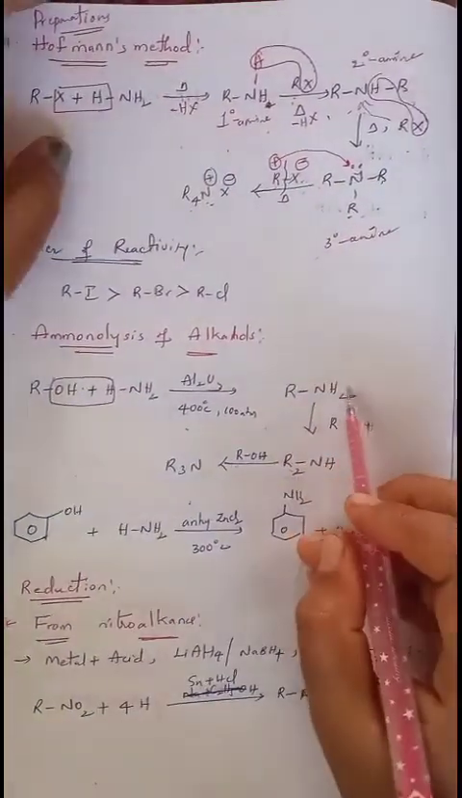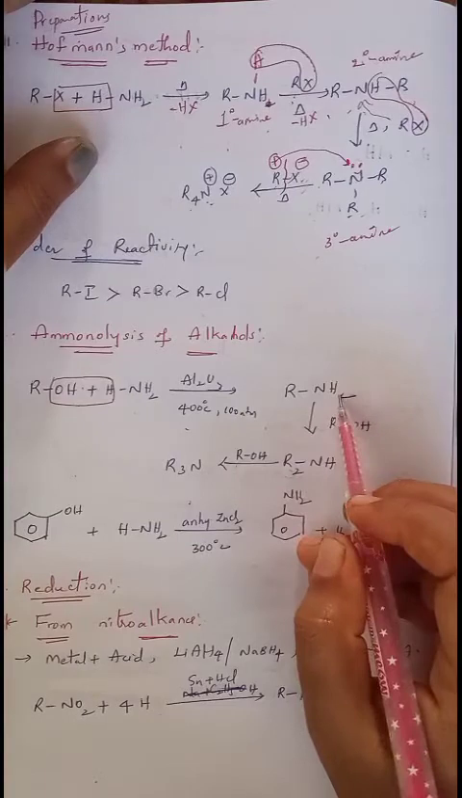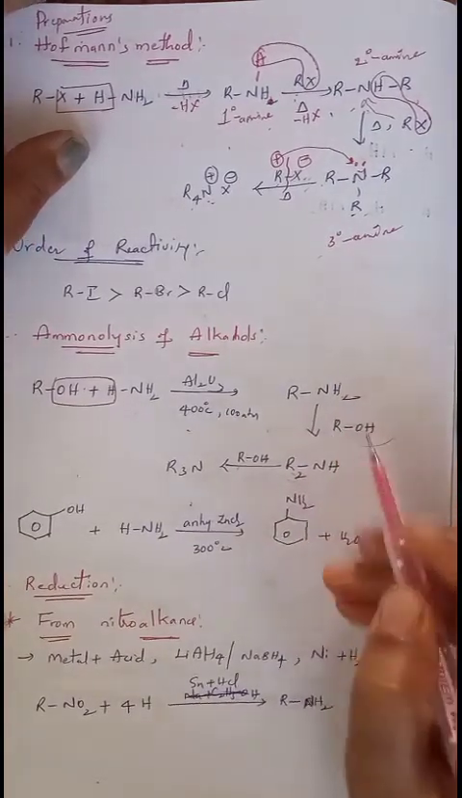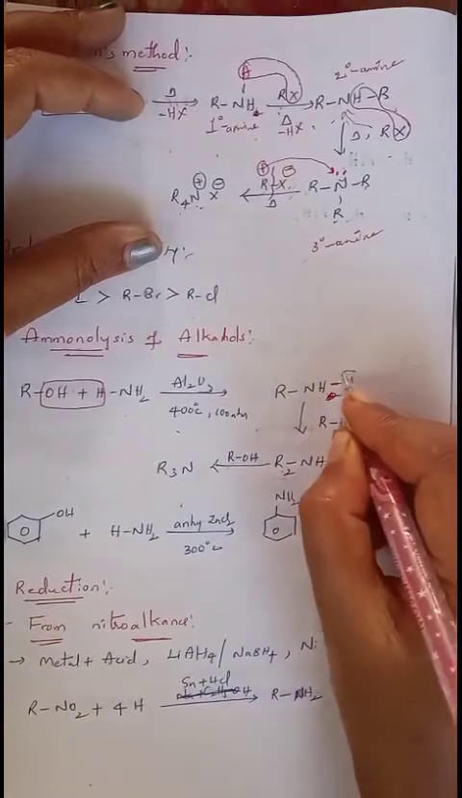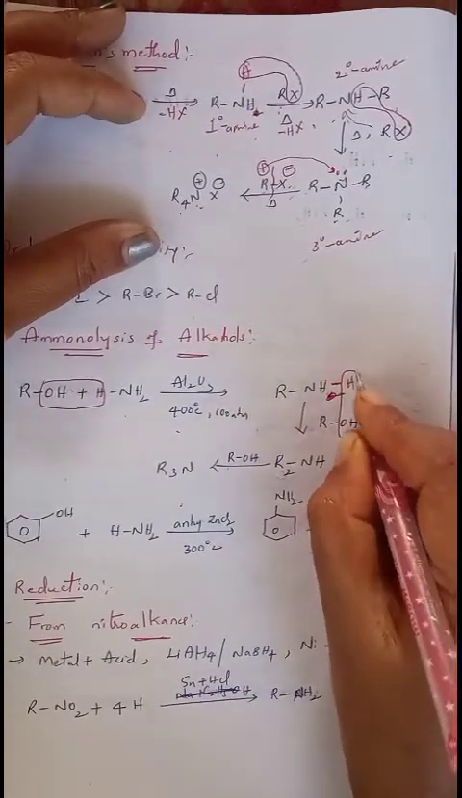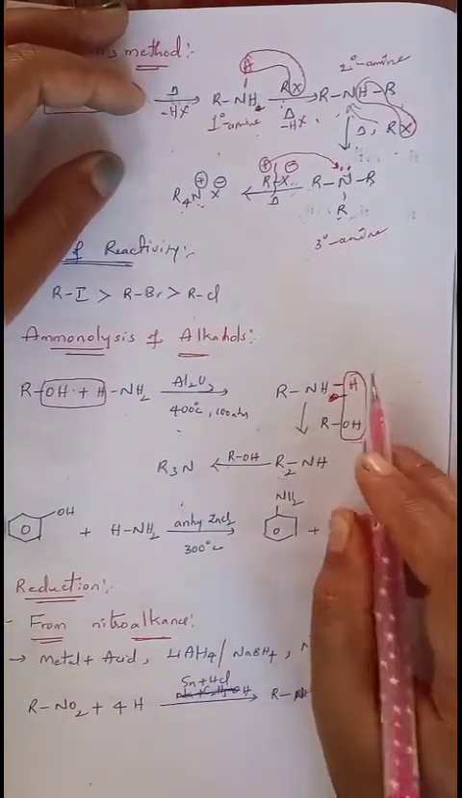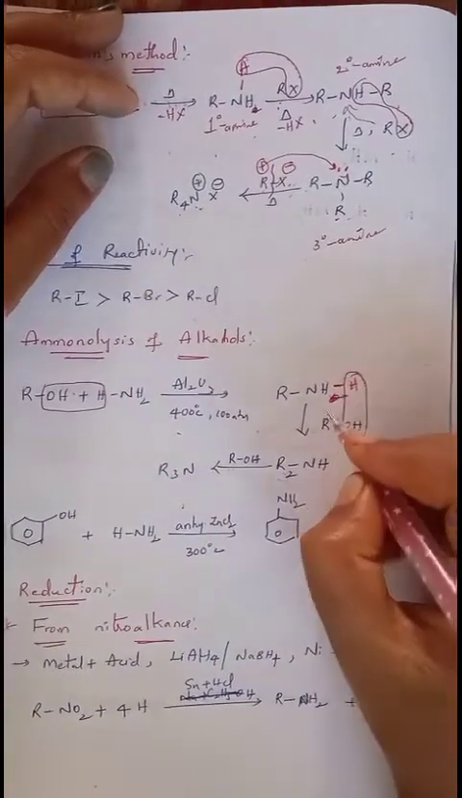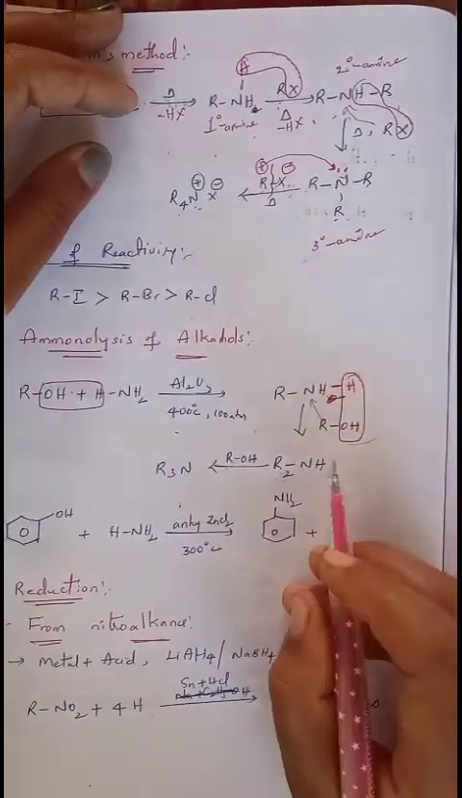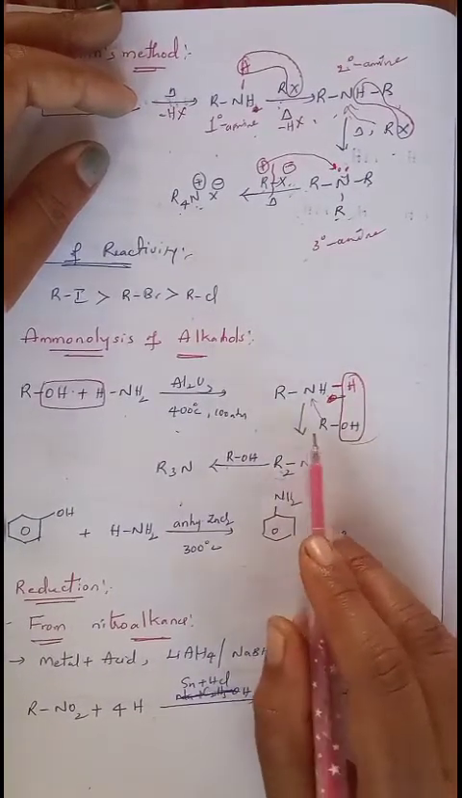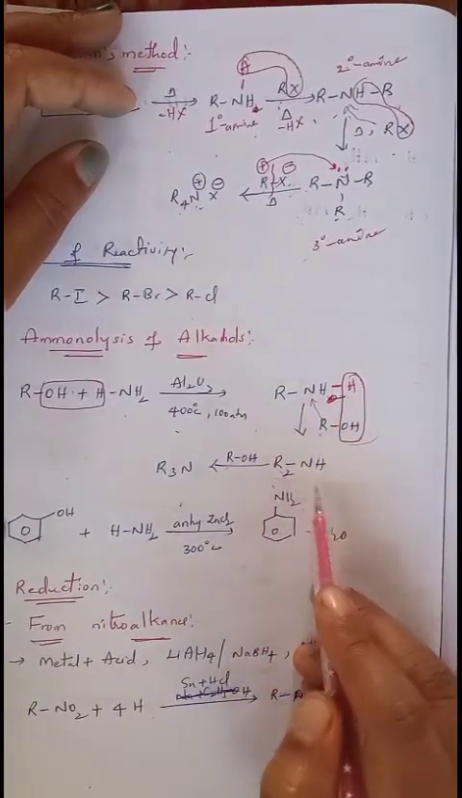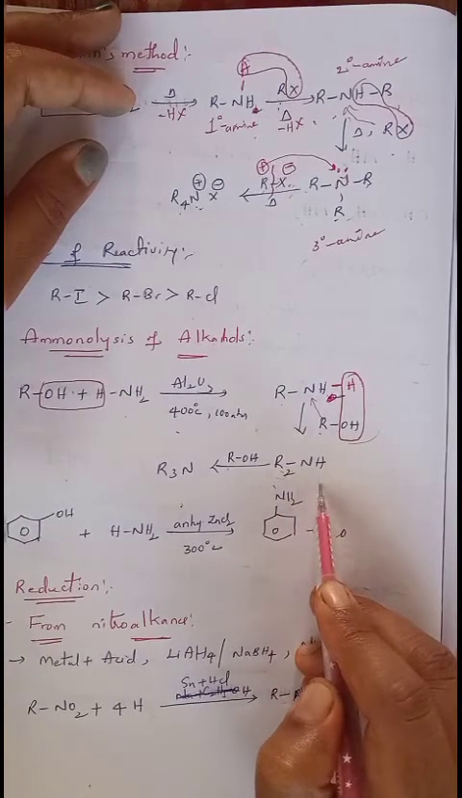Now immediately this primary amine, which still has hydrogens, undergoes reaction with one more mole of alcohol. So for our convenience, I am separating this hydrogen also. Hydrogen of amine and OH of alcohol again eliminate as H2O. Now what happens? This R group is added to the nitrogen. Then we will get RNHR. So we can also write it as R2NH. This R2NH is known as secondary amine.